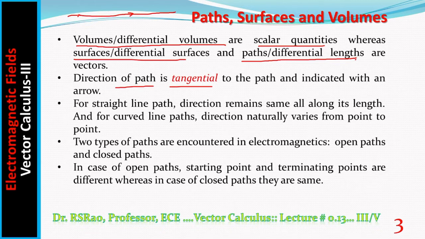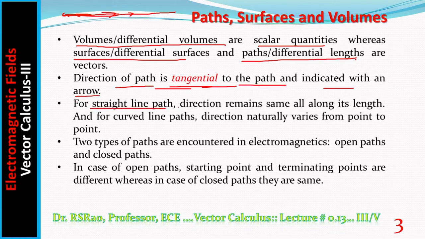Then what you have to do is draw a tangent. There are two ways one can draw a tangent at this point. One way is in this direction, another way is in the opposite direction. But you have to draw the tangent towards the direction of the curve. So you have to draw the tangent like this one. So this is the direction. Direction of path is tangential to the path and indicated by an arrow.